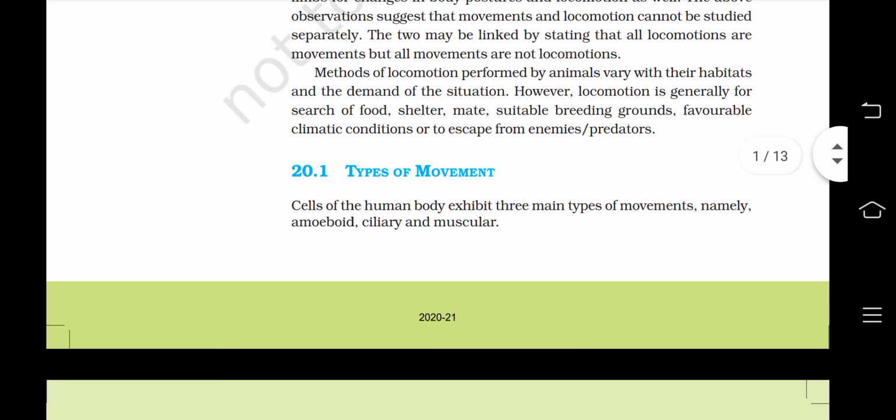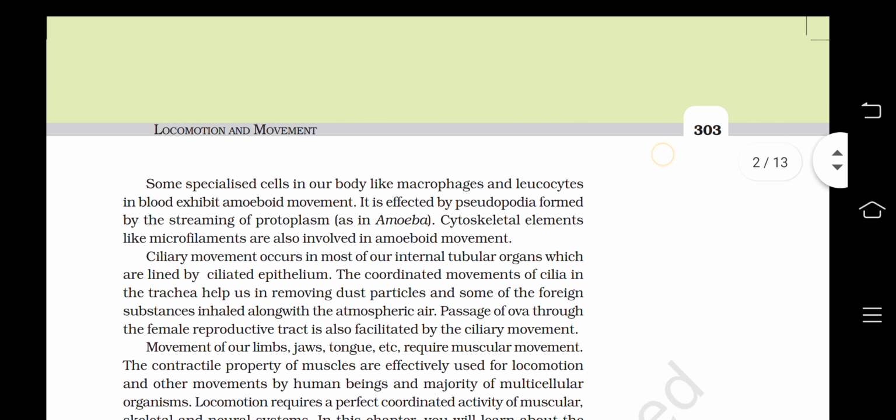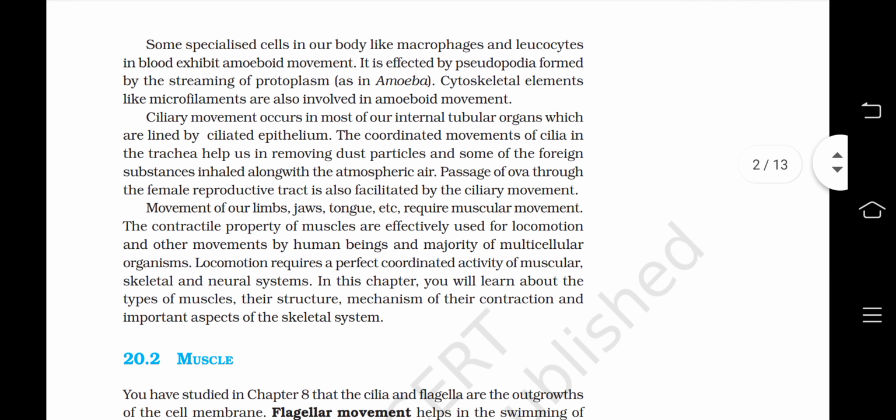Now, types of movement. Cells of the human body exhibit three main types of movements, namely amoeboid, ciliary, and muscular. Some specialized cells in our body like macrophages and leukocytes in blood exhibit amoeboid movement. It is affected by the pseudopodia formed by the streaming of protoplasm as in amoeba. Cytoskeletal elements like microfilaments are also involved in amoeboid movement.